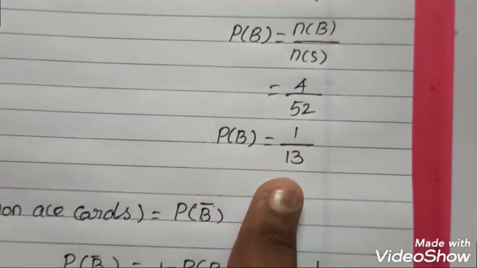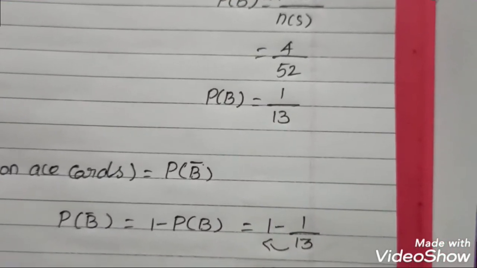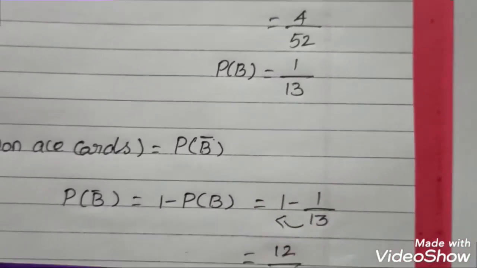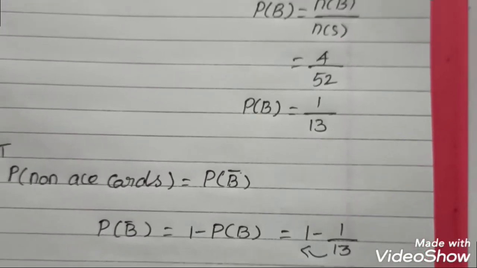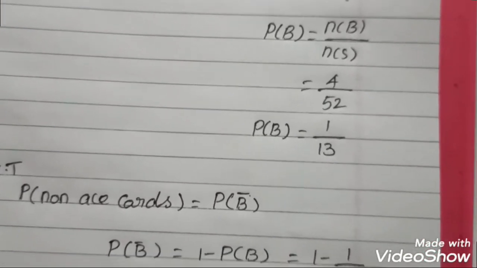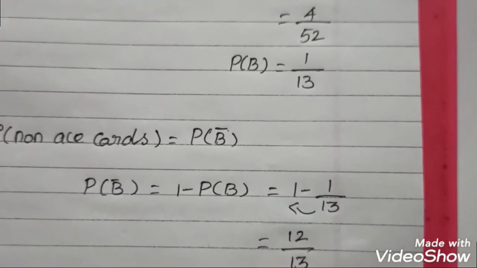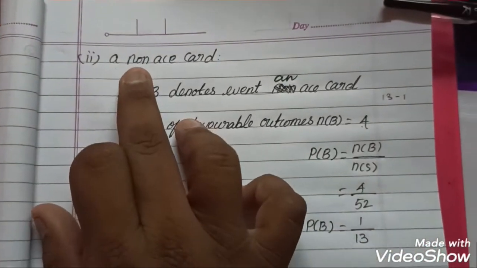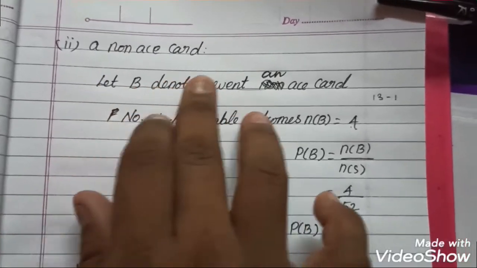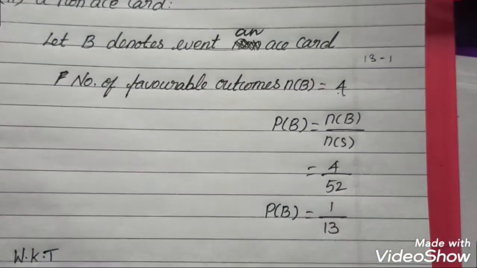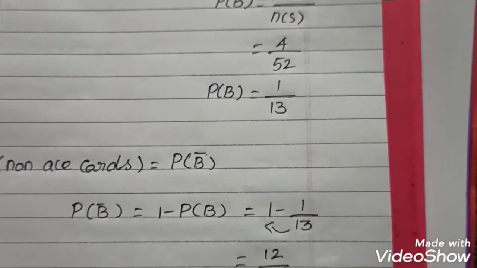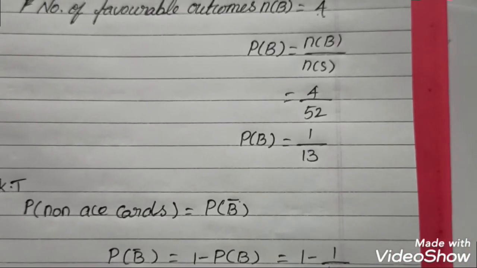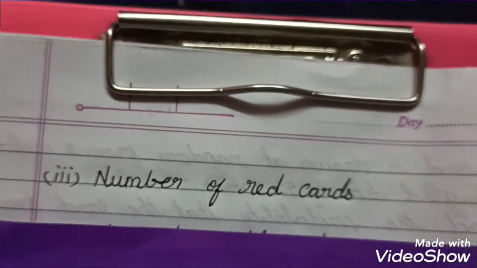So just I have to substitute the value 1 minus 1 by 13. So P of B equal to 1 by 13, and you have to cross multiply. 13 ones are 13 minus 1, 12. So 12 by 13. The previous method also we get the answer 12 by 13. So in this method also you get it. So whether you use this method or the previous method, you get the same answer. Next we move on to the third question. So now we see the third question.